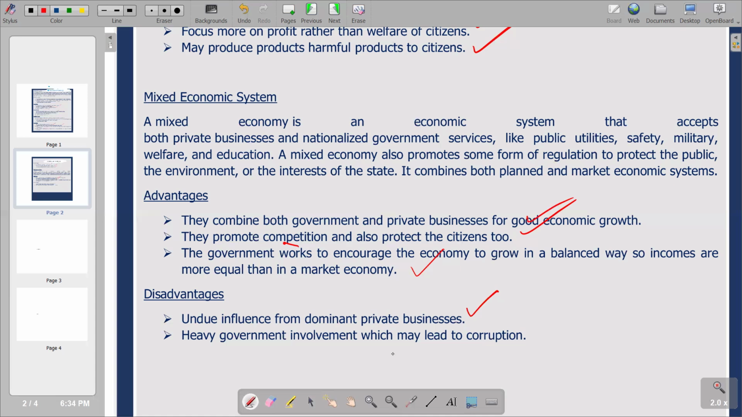Then our second point, heavy government involvement, which may lead to corruption. So also, since there is government intervention on the other hand, it also gives some spaces for the corrupt people to undertake their activities, which would be a negative state that we might have in the economy. So basically, those are the advantages and disadvantages that we have in terms of the mixed economic system.